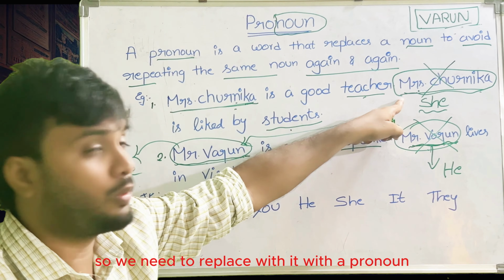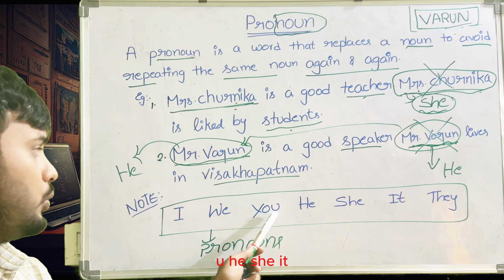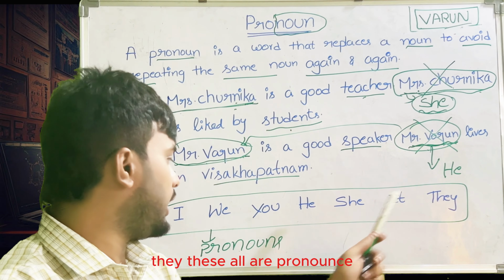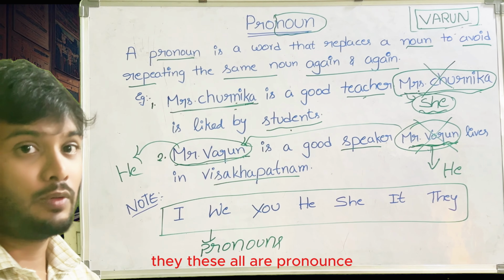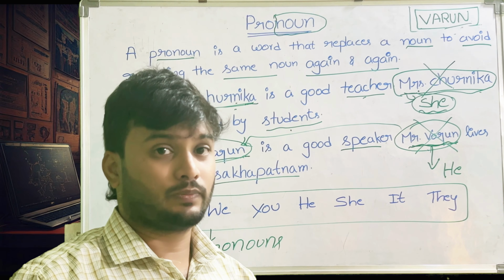Hope you understand. A pronoun is a word that replaces a noun to avoid repeating the same noun again and again. Here is a noun, and here again we are using a noun, so we have replaced it with she. She is a pronoun and he is a pronoun. Note: I, we, you, he, she, it, they. These all are pronouns. Next we will discuss the types of pronouns.